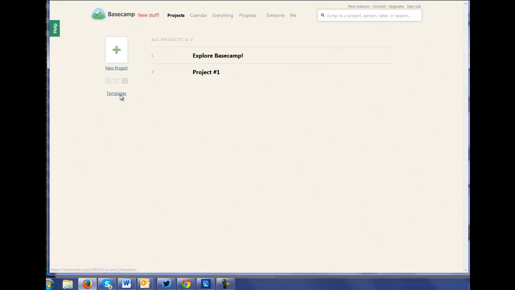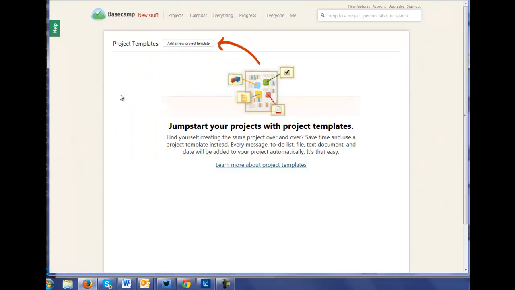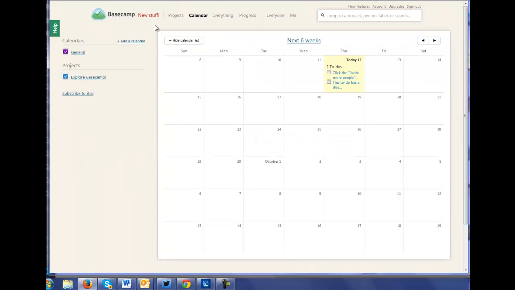You have access to your template if you create any. Let's look at the calendar. So here, a 6-week calendar. And I guess you can have different calendars. You can subscribe to calendars.